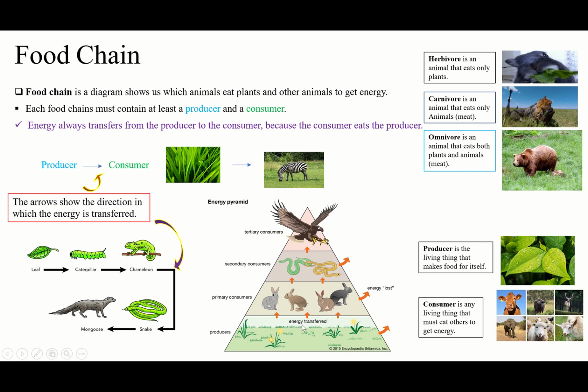When we say chain, it means it's one by one. It will go from one animal to another, one to another, one to another. You see, for example, in here, the energy transfers from the producer to the first consumer, from the first consumer to the second consumer, from the second consumer to the third consumer. So that's why we said energy transfer in a food chain, because energy transfers like a chain, from one to the next, one to the next, one by one. That's why we call it energy transfer.